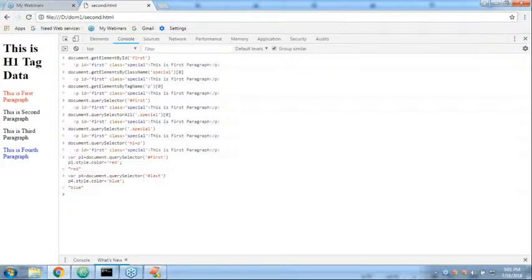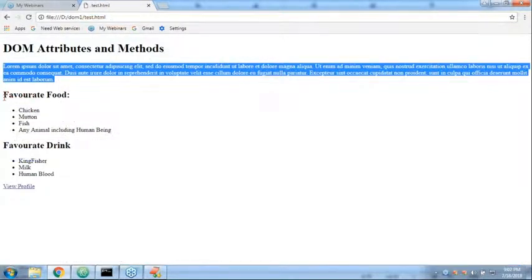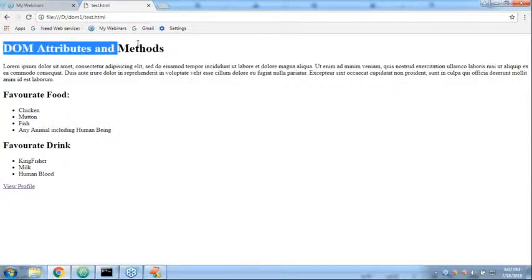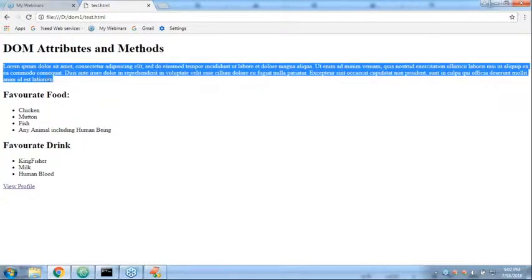Let me take one more example, a small mini application we are ready to develop. Take special care: DOM attributes and methods. Now this is the H1 tag. Next, after that, this one is something like favorite food. Like this, I'm taking favorite drink and so on. Now my requirement here is this one with the red color, this one with the green color, or some color I want. How can you do that?